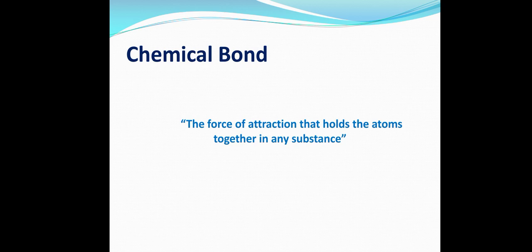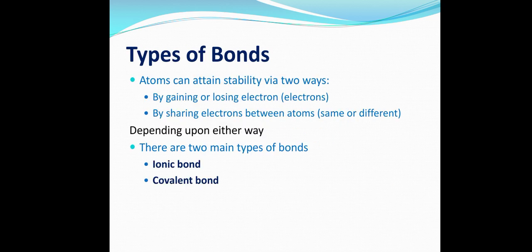Let's take an example. You have done this in chapter number 2: the comparison of H2O and D2O, water and heavy water. Have you seen how the properties are different just because of the number of neutrons? Similarly, when electrons interact together in a different way, they also change the structure as well as the properties. That's why the chemical bond and the types of chemical bond are important. Different types of chemical bond have different kinds of properties. So we will look at how many types of chemical bonds there are.